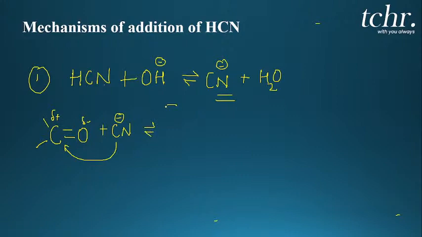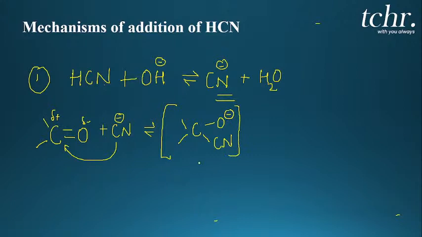So when a CN minus moves towards the partially positive carbon atom, an alkoxide ion will be generated. What is this alkoxide ion? CN minus bonded to the carbonyl carbon, and the oxygen becomes O minus, right?